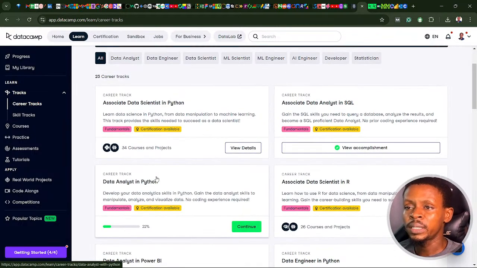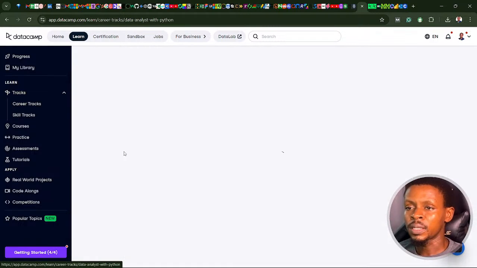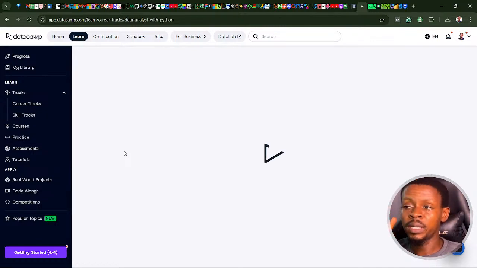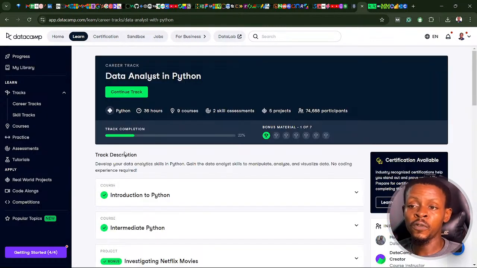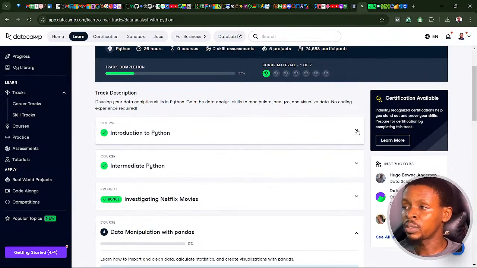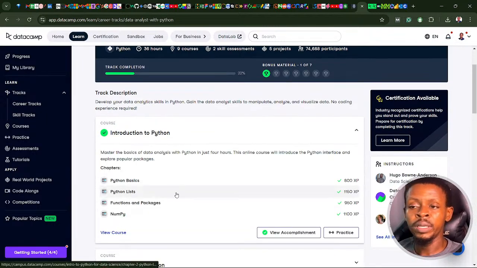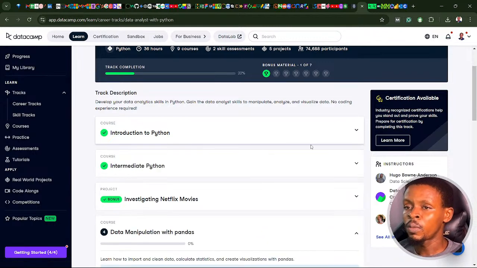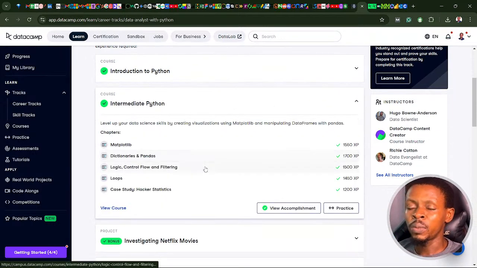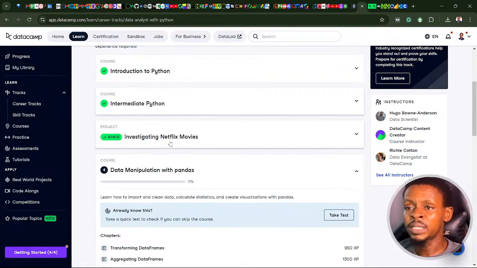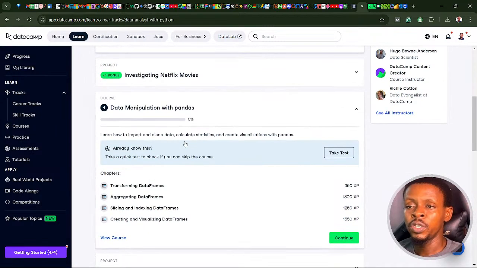So let's click on data analyst in Python and see where we've stopped. We've covered 2 courses so far, and each course actually contains 4 chapters. We've covered introduction to Python: Python basics, Python lists, functions and packages, and NumPy. We've also covered intermediate Python, where we looked at matplotlib, dictionaries, logic, control flow, and filtering, loops, and we did our first case study. And on day 18, we worked on our first project, which is investigating the Netflix movies. Catch all of that on the day 18 live stream.